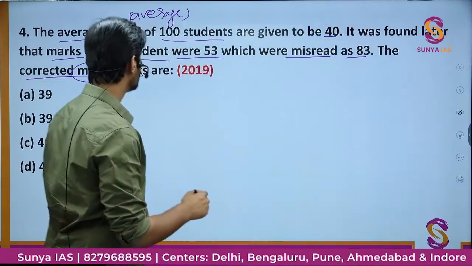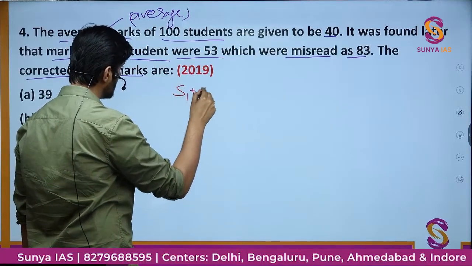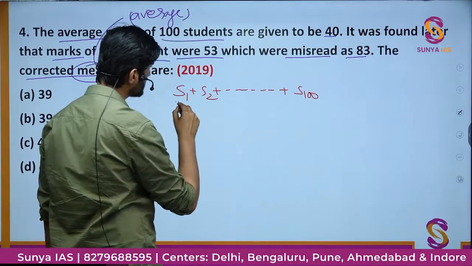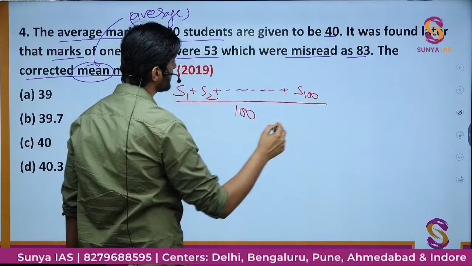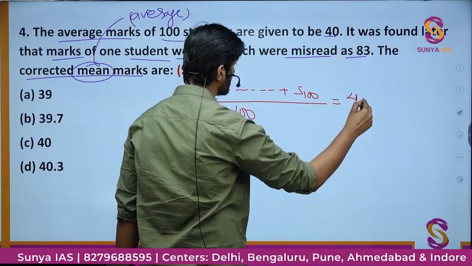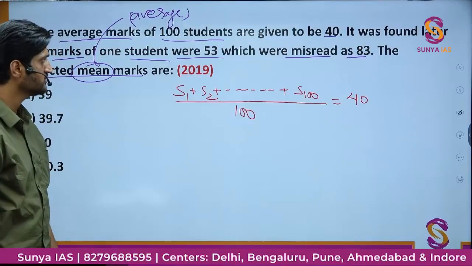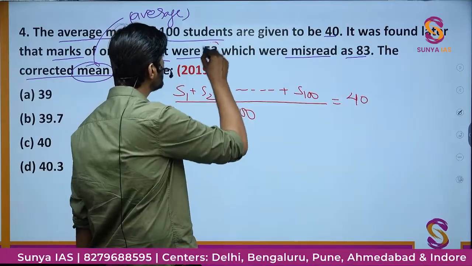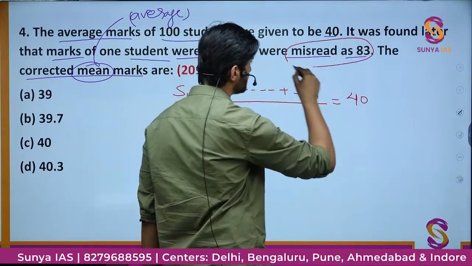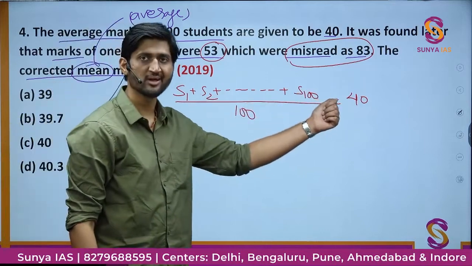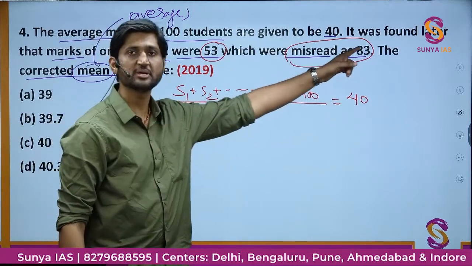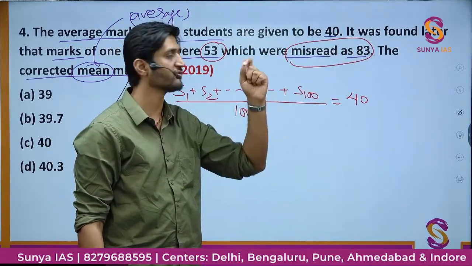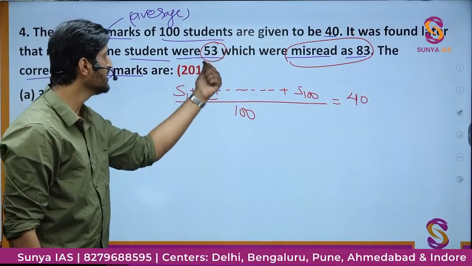So let's say in that class there are 100 students. So S1 plus S2 plus S3 and so on till S100. All these 100 students, when their marks are divided by 100, we get the average marks, which are given to be 40, right? Now, one of the students' marks were actually 53, but they were misread as 83. So somewhere within the 100 students, there will be a student having the wrong 83 marks. What we have to do here is remove those 83 marks, and in place of that, place the correct marks.